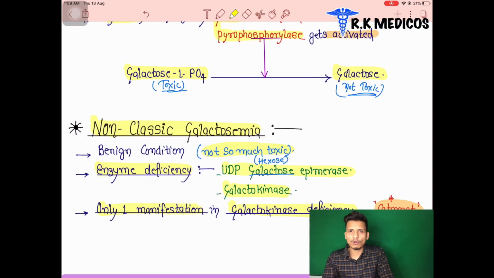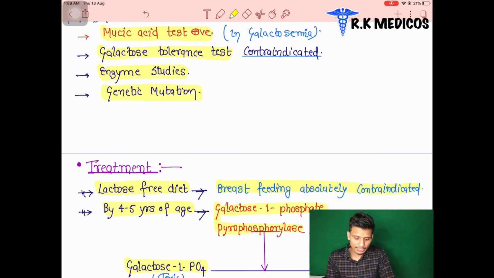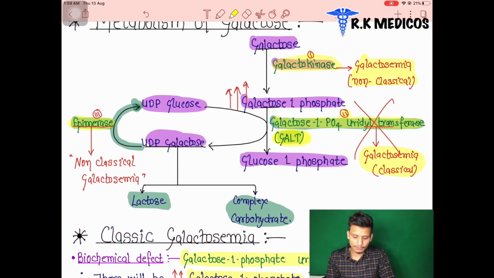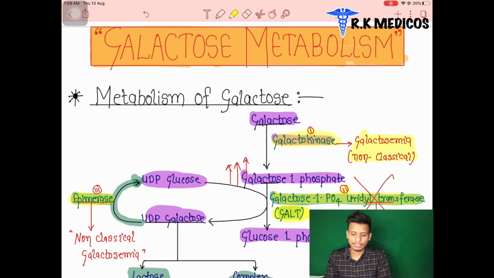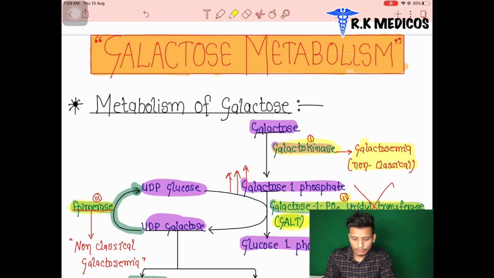So this is all about the galactosemia disease. What are the different types of galactosemia, non-classical and classical, what is the metabolism of galactose, how does galactose metabolism occur in our body, and what are the diseases associated with galactose. So this is all about galactose metabolism.